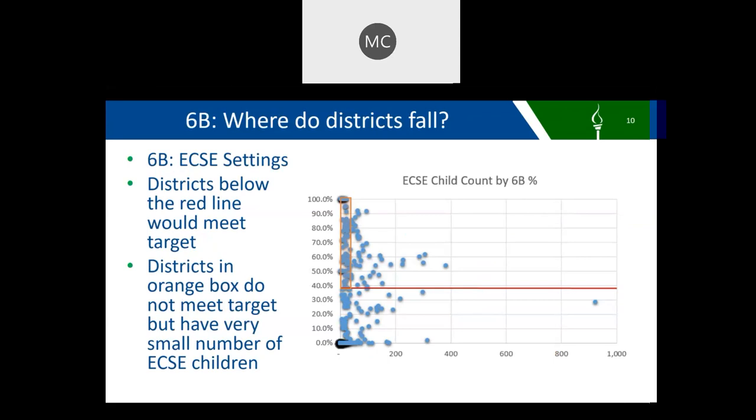This scatter plot is similar to the earlier one for 6A, except that we want 6B percents to decrease so that more children are in settings with non-disabled peers. The districts below the red line would meet the target, while those above the red line would not. Again, this gives a sense of how many districts would need to move children from special education programs to regular early childhood programs in order to impact the state data.